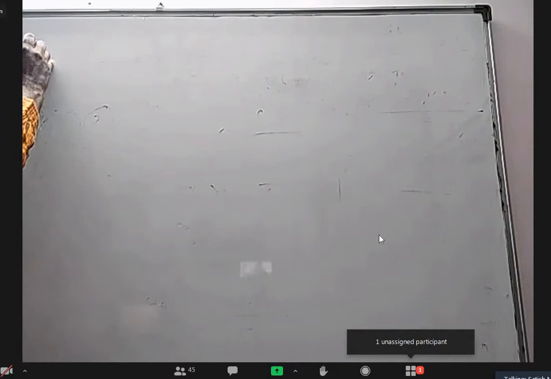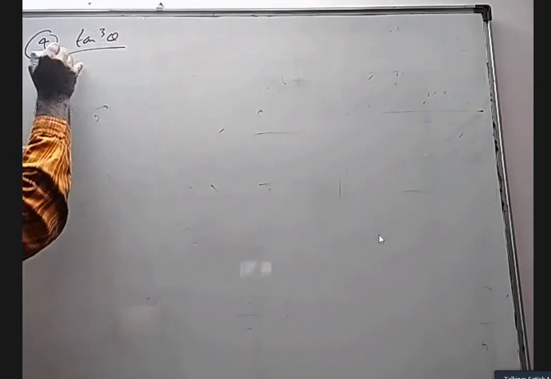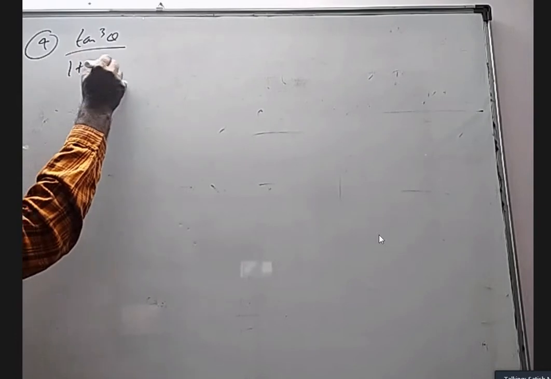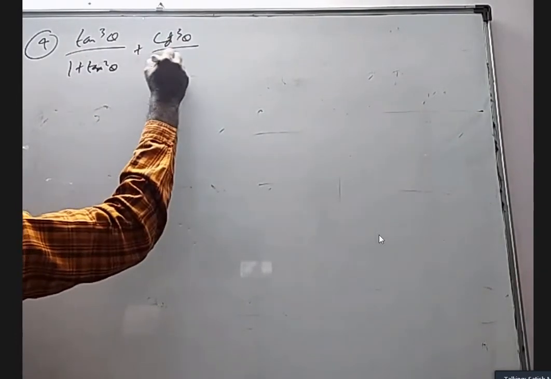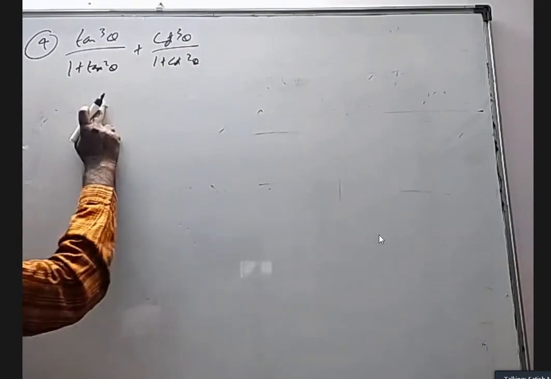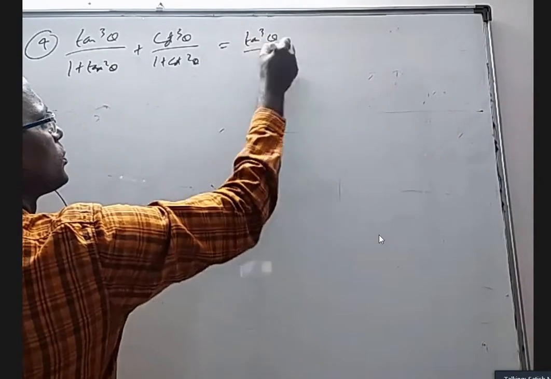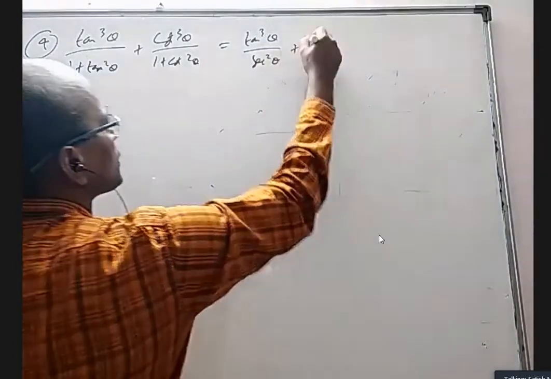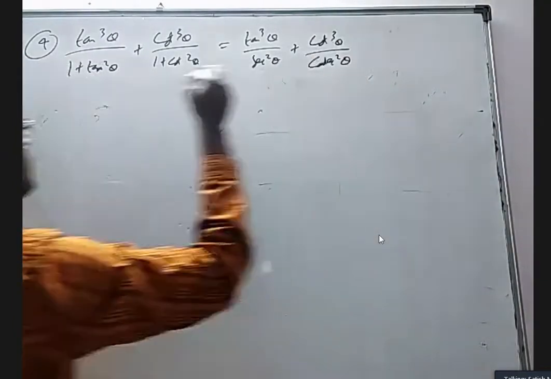Okay, fourth question is tan cube theta by 1 plus tan square theta, plus cot cube theta by 1 plus cot square theta. I can write sin by cos, or I know it is secant square theta. I can do that, right? Tan cube theta by secant square theta, plus cot cube theta by cosecant square theta.